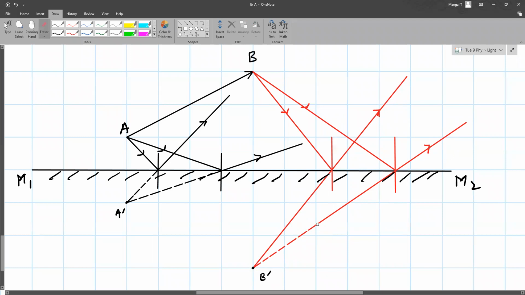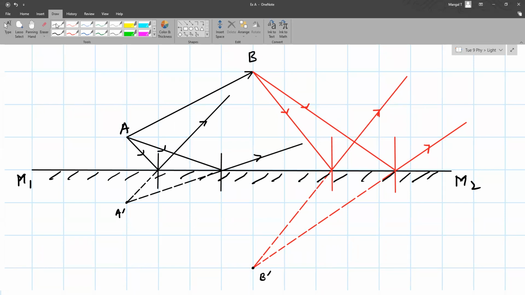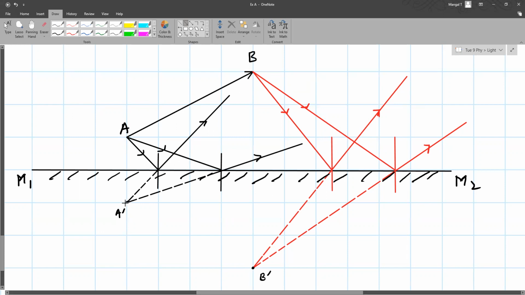Then you can draw this arrow AB such that A starts on one line and B is 2-3 lines above. You can take that reference. Now I will join these two, so that is how the image will be created.